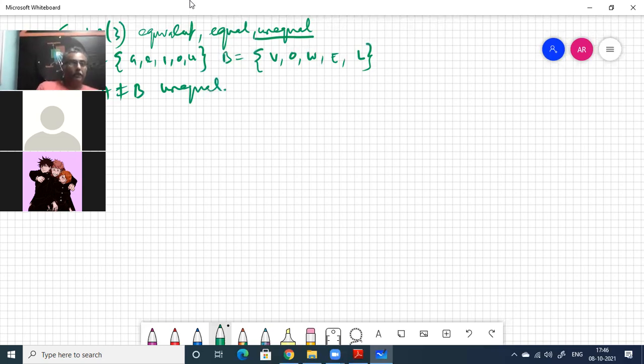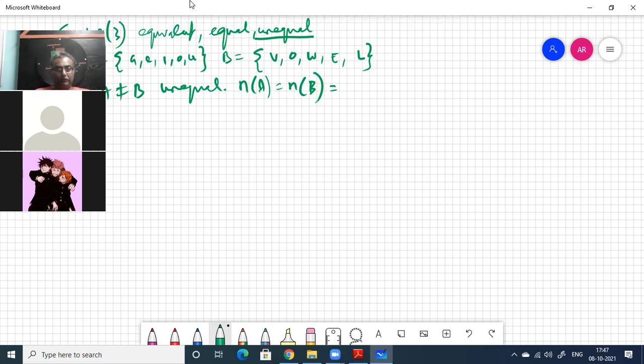But are they equivalent? Same number of elements. N of A is equal to N of B. So in that case, what it is called? The two sets are called? Equal. No. What is equal set? Ayyo. After reading everything and explaining everything, you are telling they are equal. What is equal? Define equal set. Arpana, define equal set. When A is equal to B and B is equal to A.